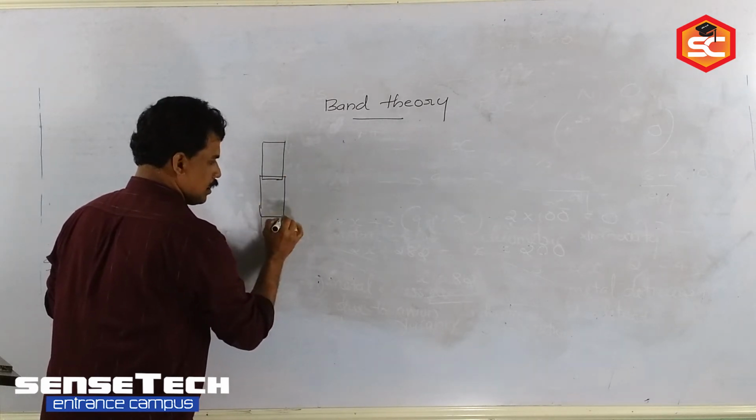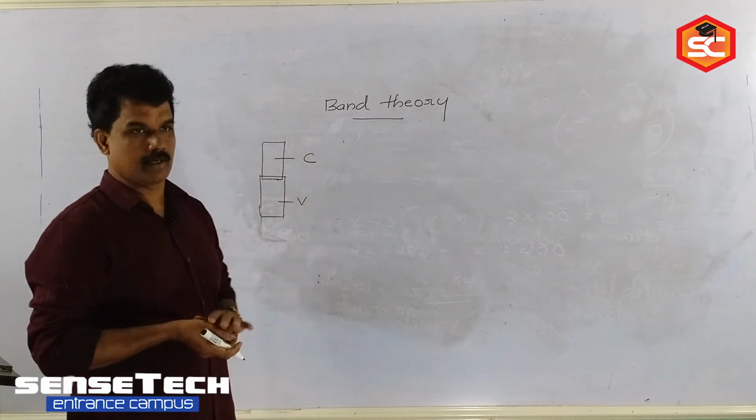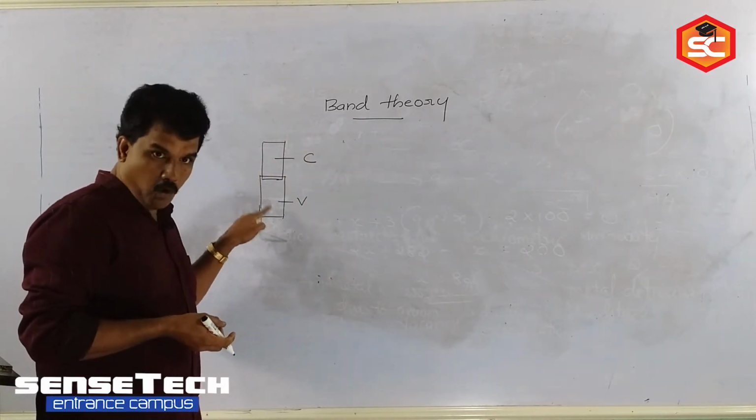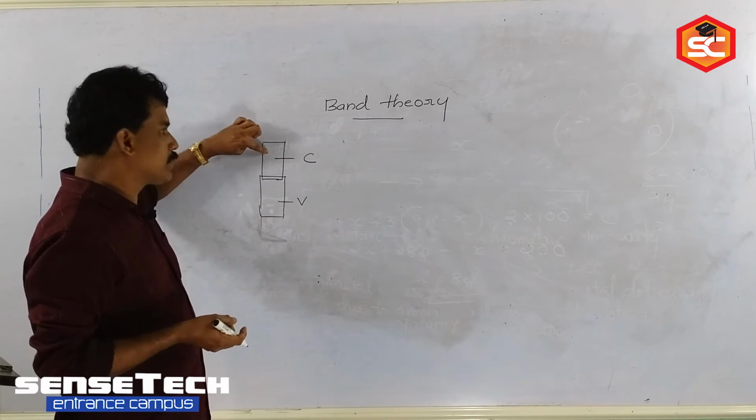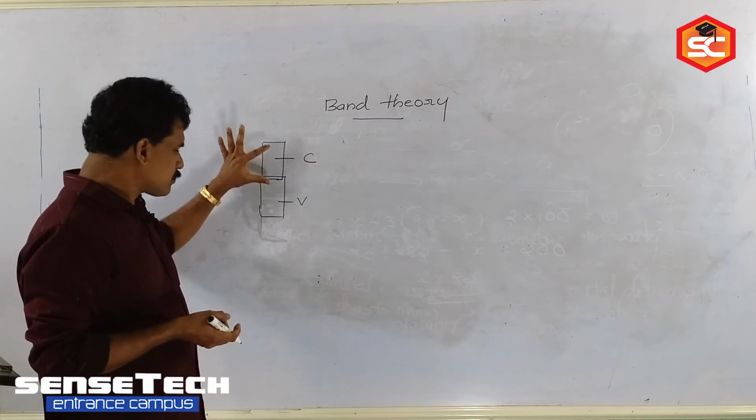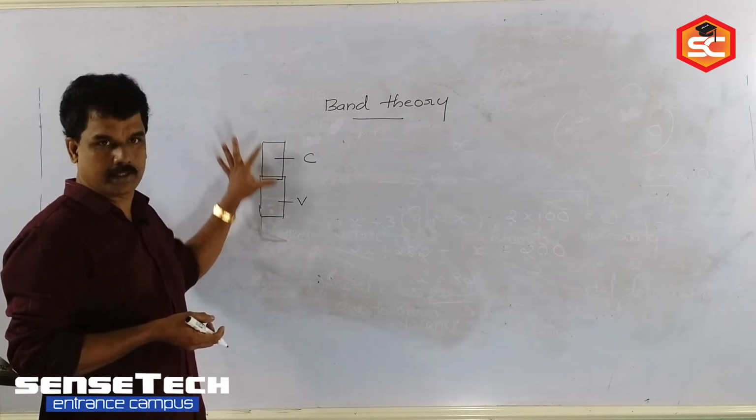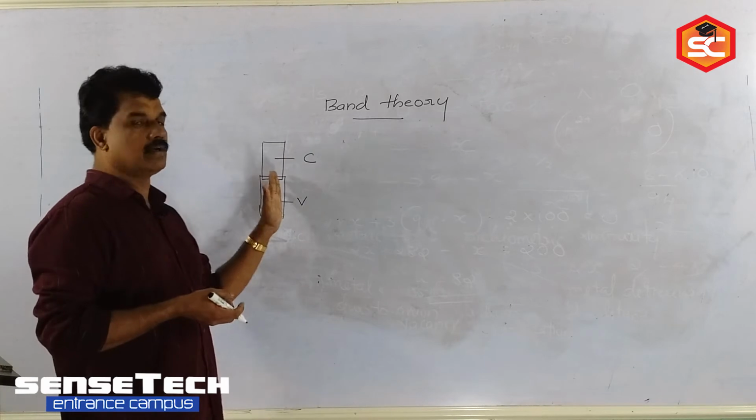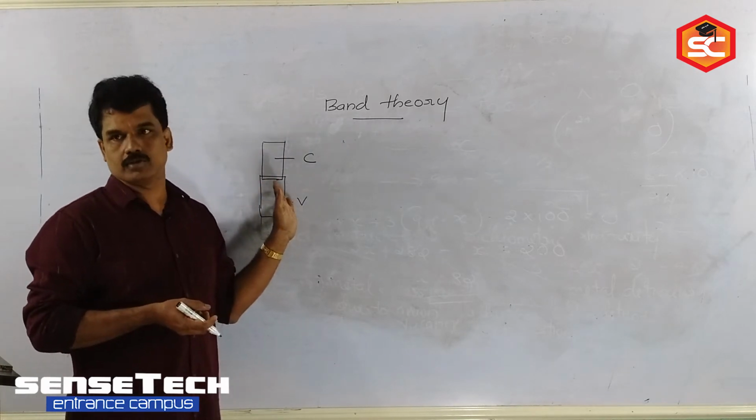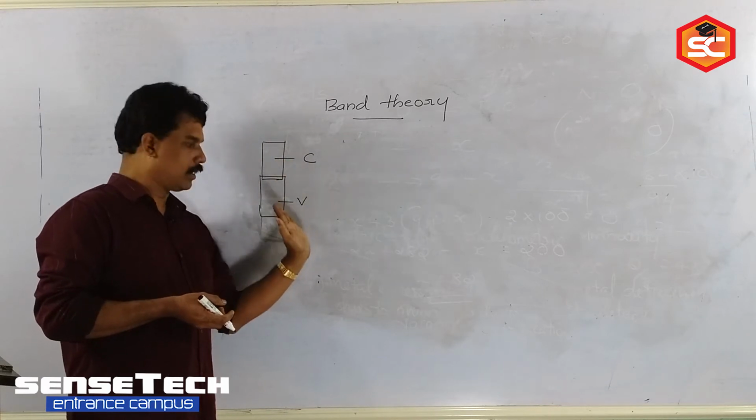Suppose in a crystal, this one I marked as valence band, this one is conduction band. These are orbitals with electrons, these are orbitals without electrons. If there is no energy gap between these two bands, then they are called conductors. So in conductors, there is no energy gap between valence band and conduction band.